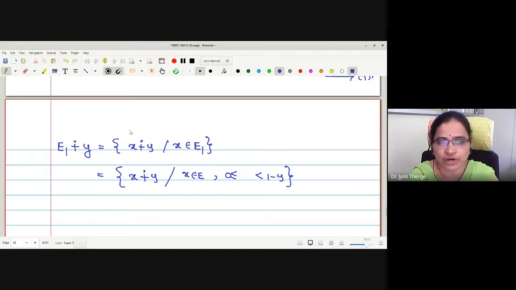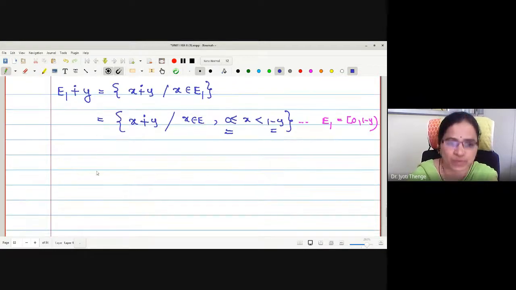Because this is according to the definition of E1. What is E1 we have? E1 is closed 0 to open 1 minus y. Therefore, whatever x we select, this is closed 0 to open 1 minus y.